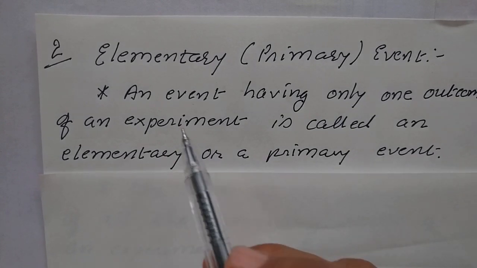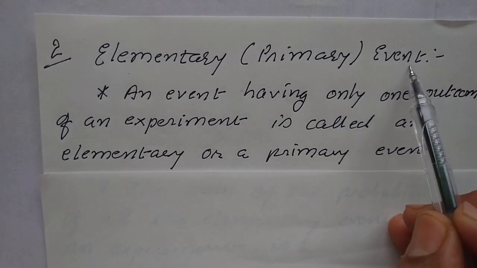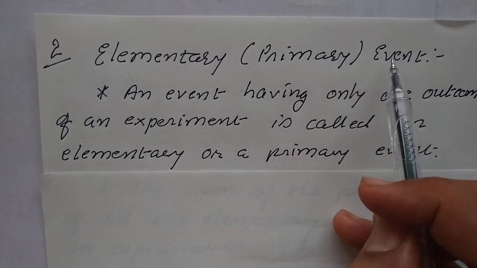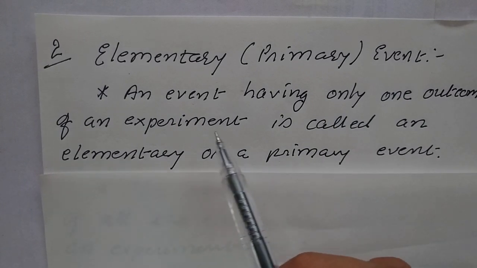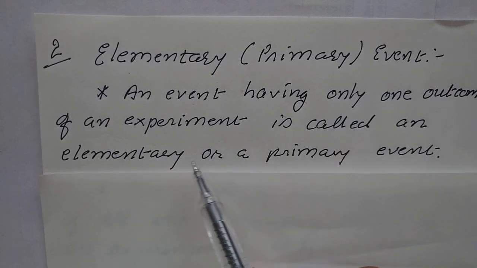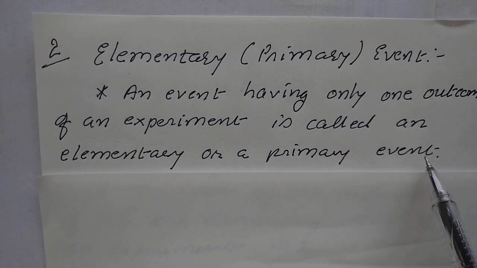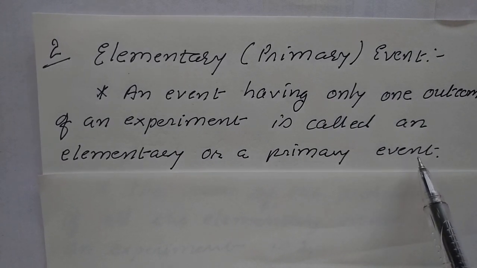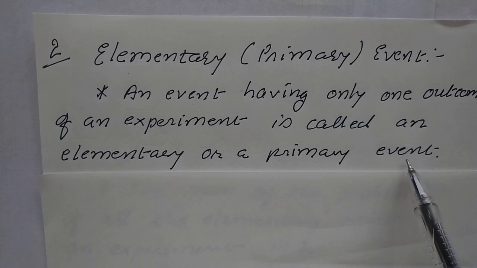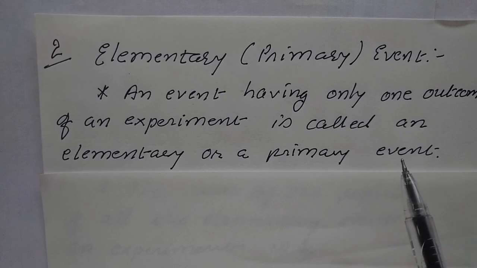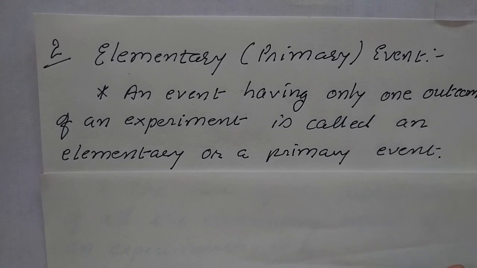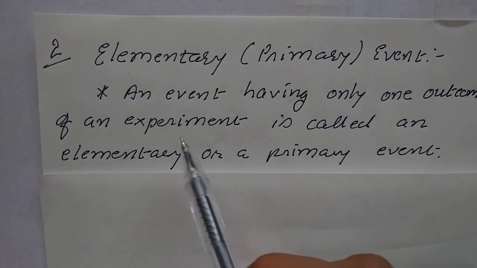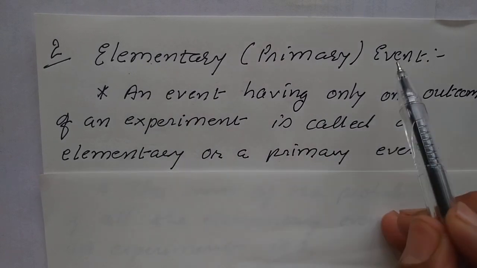Let us learn the next topic, elementary event or primary event. An event having only one outcome of an experiment is called an elementary or a primary event. Let us understand one example. Suppose we toss a coin, either we get head or we get tail. Meaning is one outcome will be there, either head or tail. That experiment is known as an elementary event.